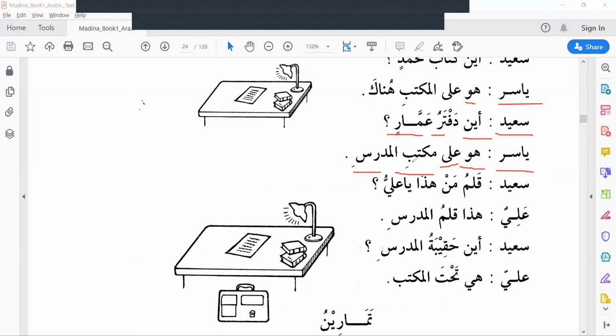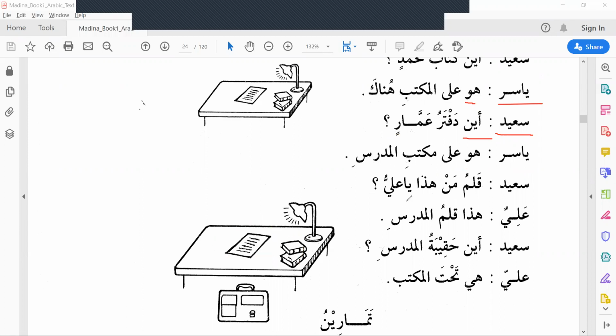Huwa ala maktabil mudarrisi. Okay, because of ala. It is on the teacher's table. On the teacher's table.